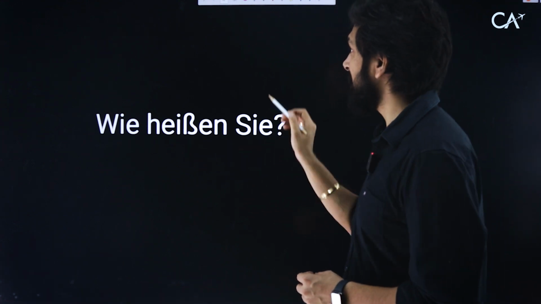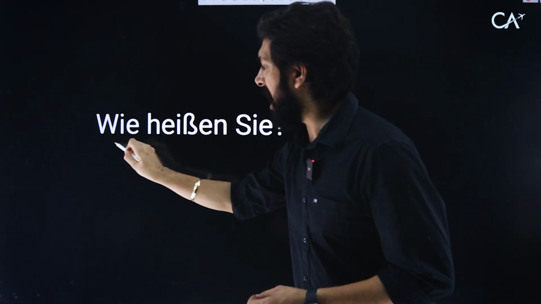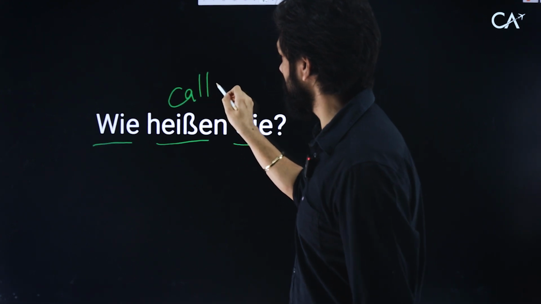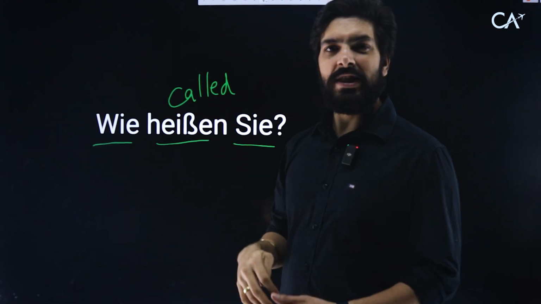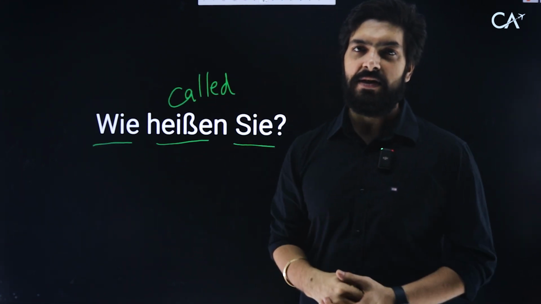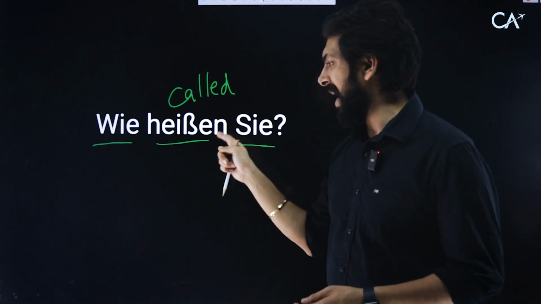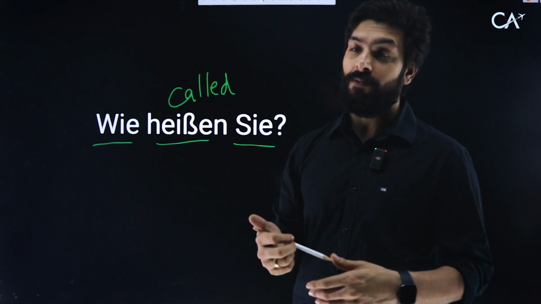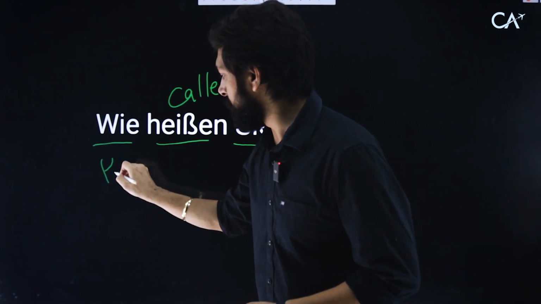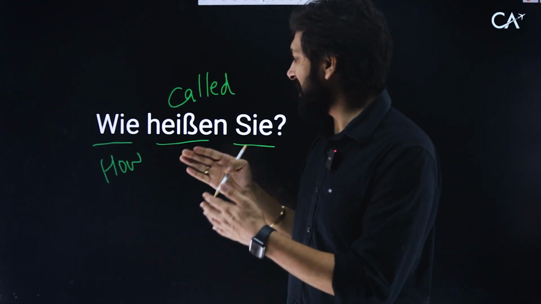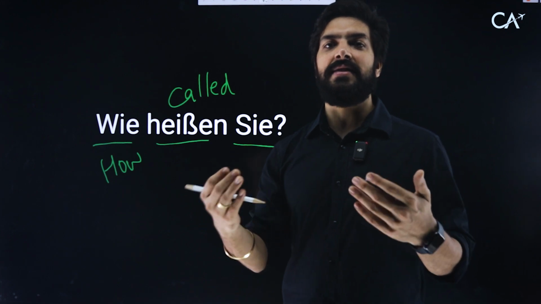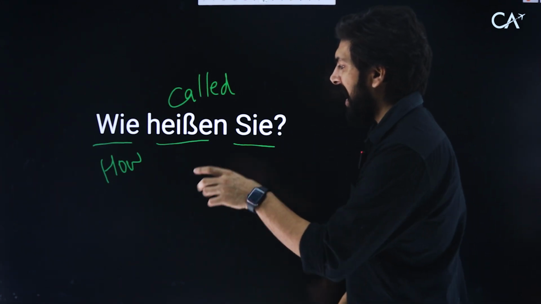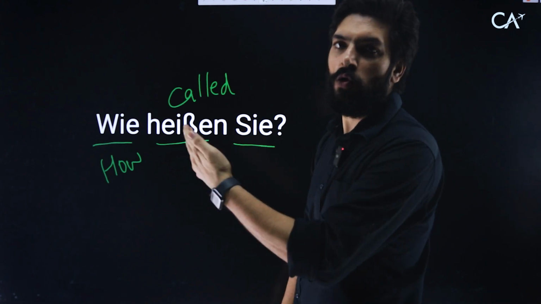Wie heißen Sie? I think this one is how are you called. The meaning of this one is called. But Germans are a bit proud, and that is the way it is in the language. So heißen is used for naming, like how are you called or what's your name. Wie heißen Sie? Say it after me. Wie heißen Sie? Please. Wie heißen Sie? What are you called? Okay.